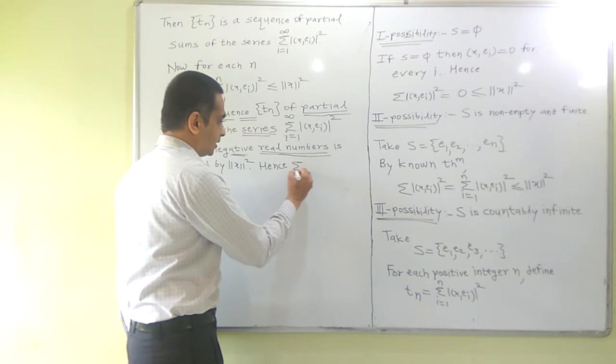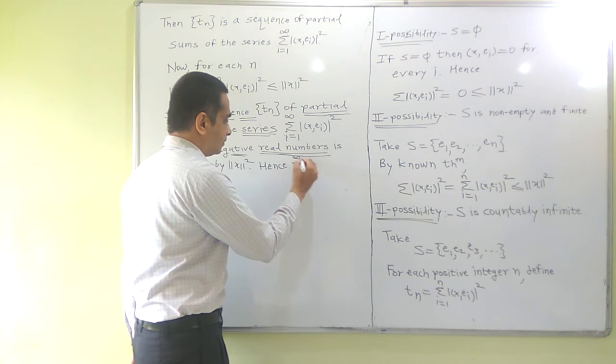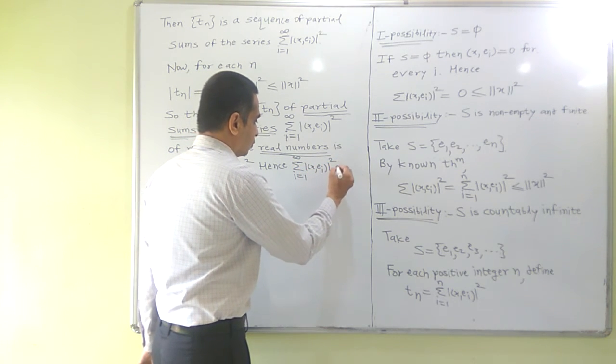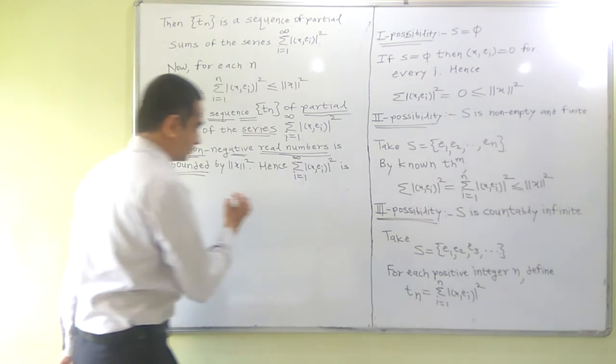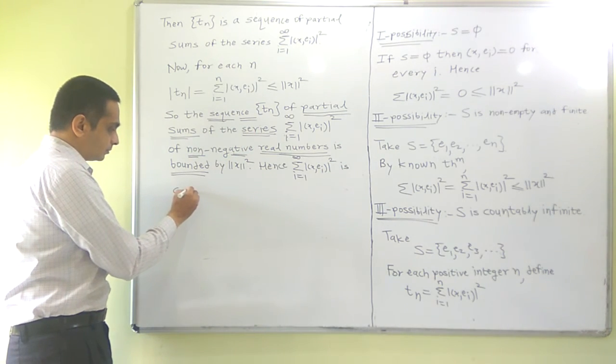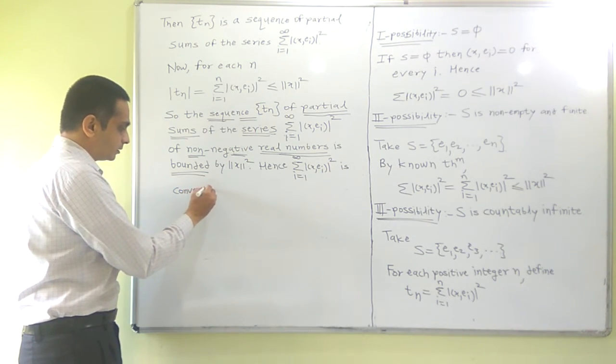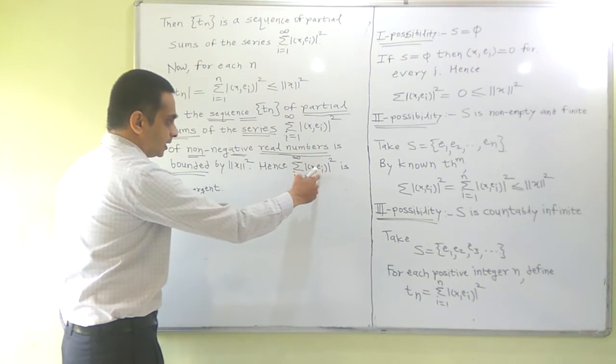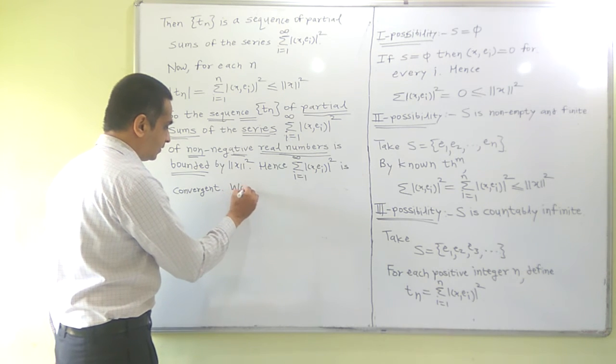Hence, the series sum for i equal to 1 to infinity of |⟨x, e_i⟩|² is convergent. Further, this sum exists finitely.